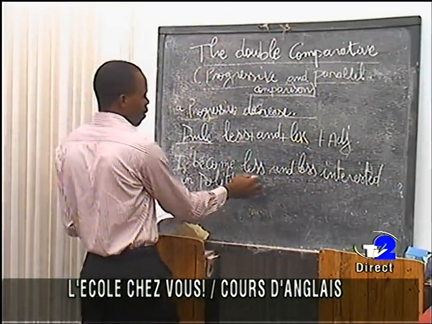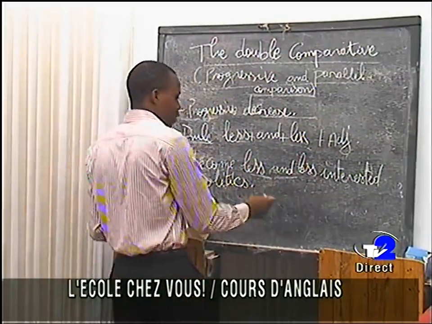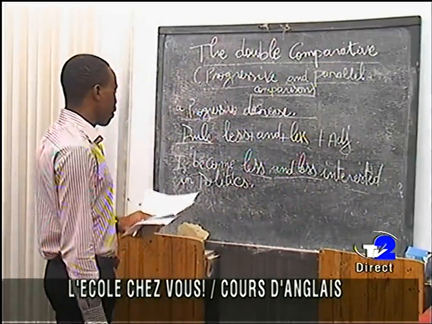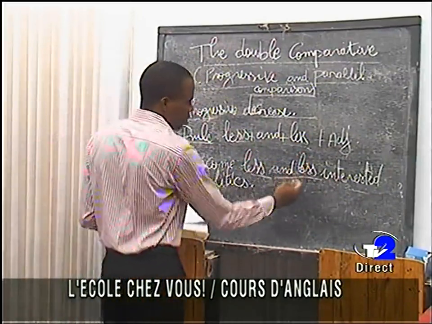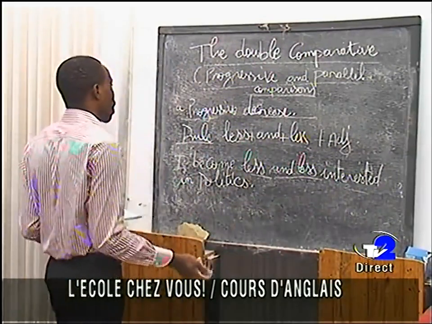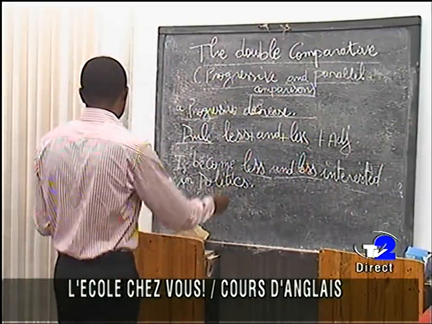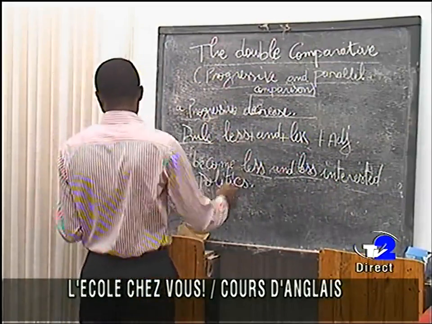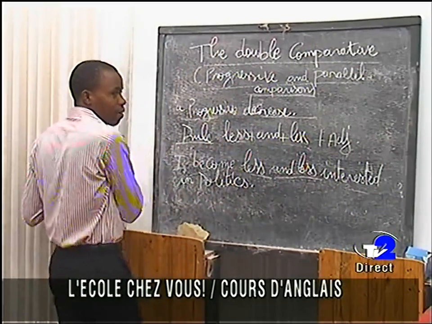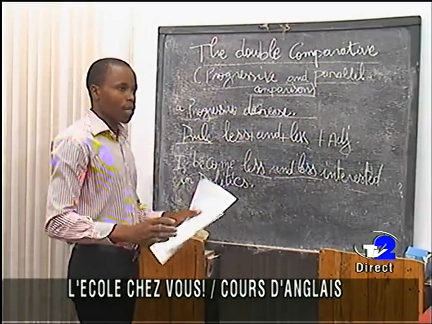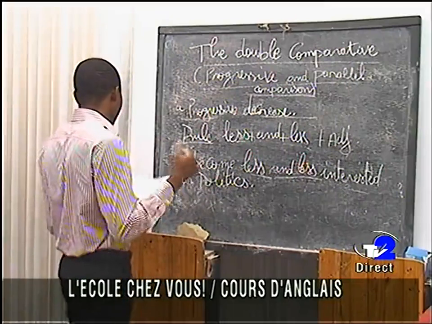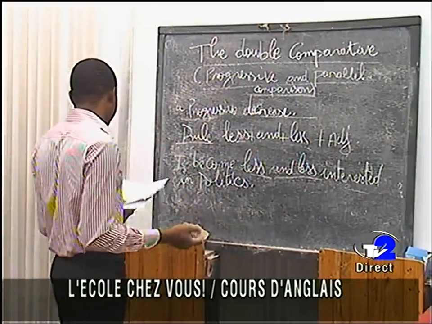Here we have the less, the and, the less, and the adjective. So we have less and less plus the adjective. This is the rule at this level. And especially here, it works for either the long adjectives or the short ones. It works for both of them. Are you getting the point?